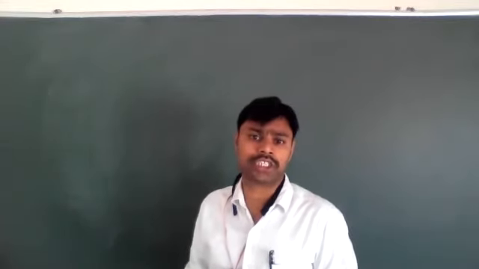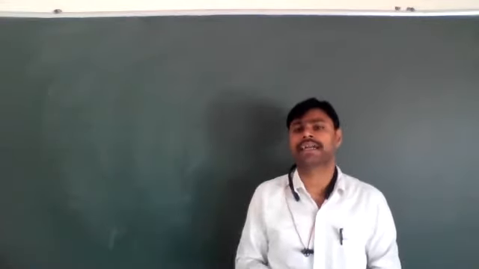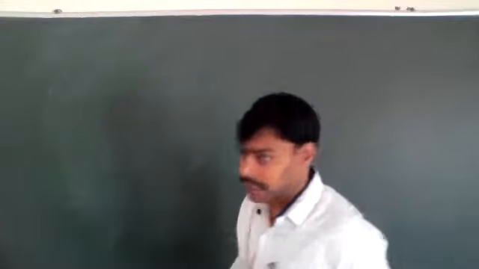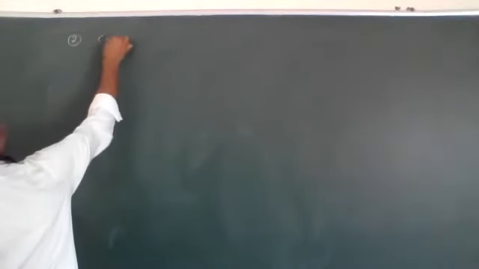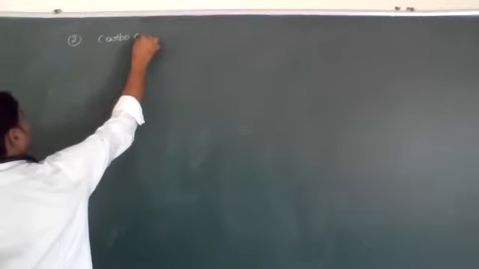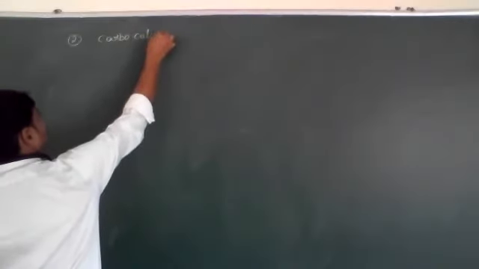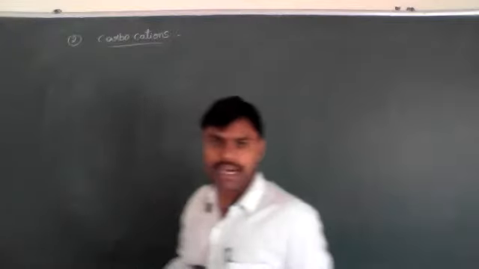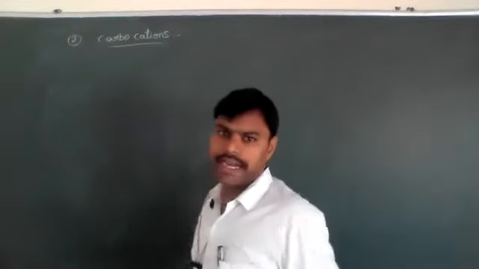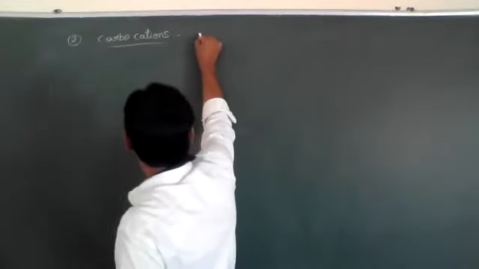A group of carbon atoms containing positive charge is called a carbocation. So what are carbocations? Carbocations are nothing but positive charge containing groups of carbon atoms.